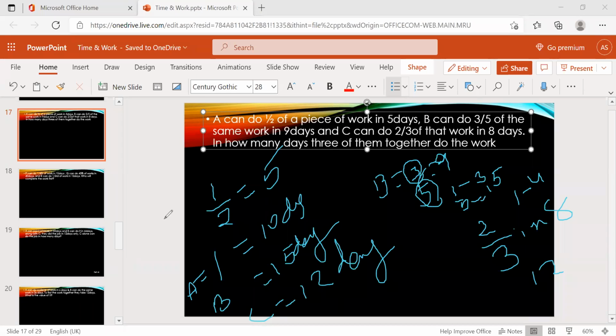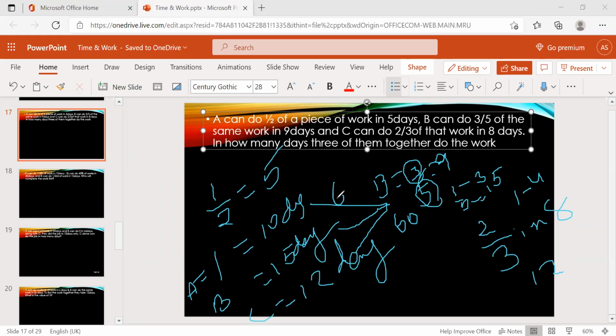But what they're asking is in how many days the 3 of them together do the work, right? Now take the LCM of 10, 15, 12. 60 is the LCM, right?